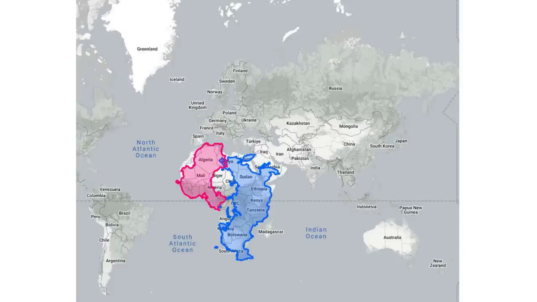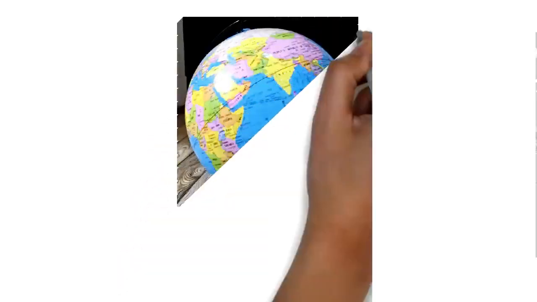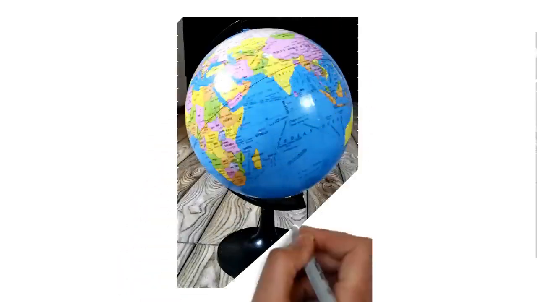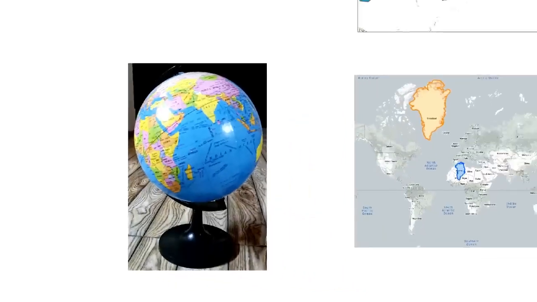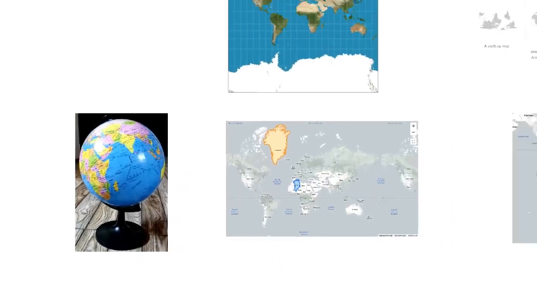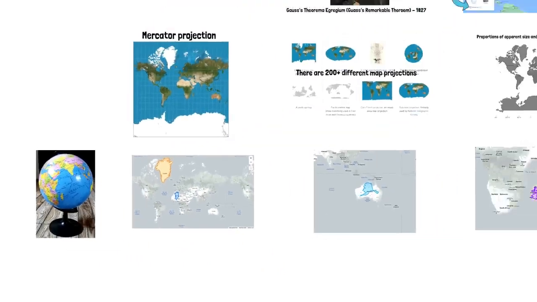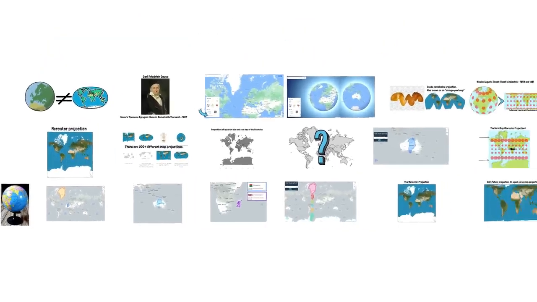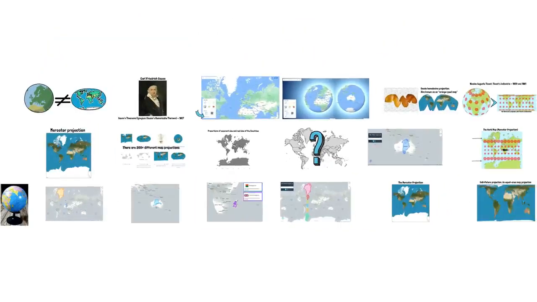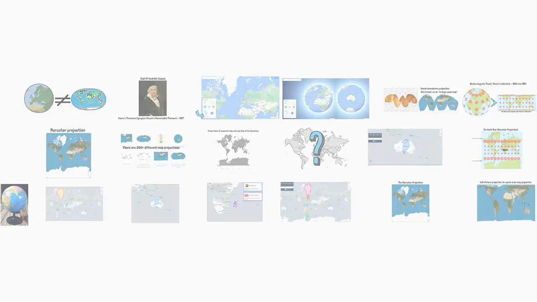Since maps are only approximations of the true shape of the Earth, no map is accurate. A globe is the best way to represent Earth if you want to see the actual proportions of the Earth. Ultimately, no map projection can perfectly represent the Earth's surface. The best we can do is to choose a projection that best suits our needs and be aware of its distortions. Remember, whenever you look at a map, it is not a true representation of the Earth, but rather a representation through a particular projection with its own set of distortions.